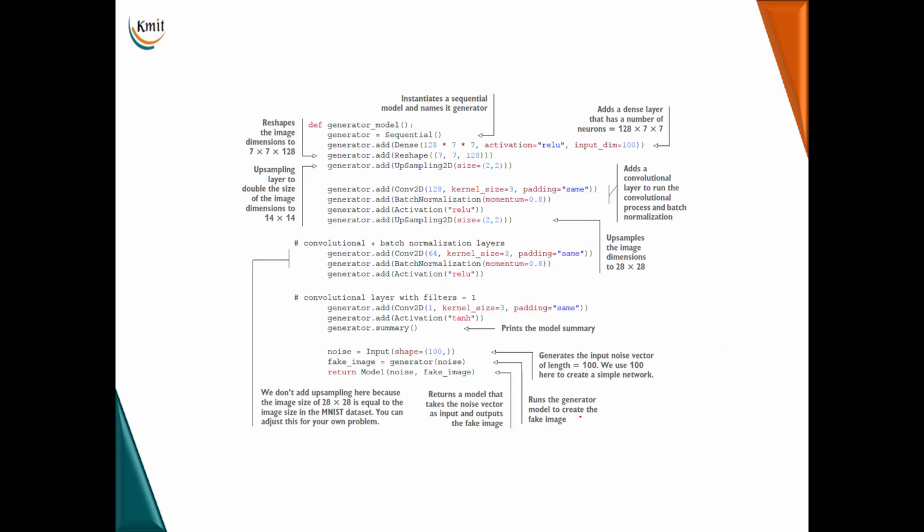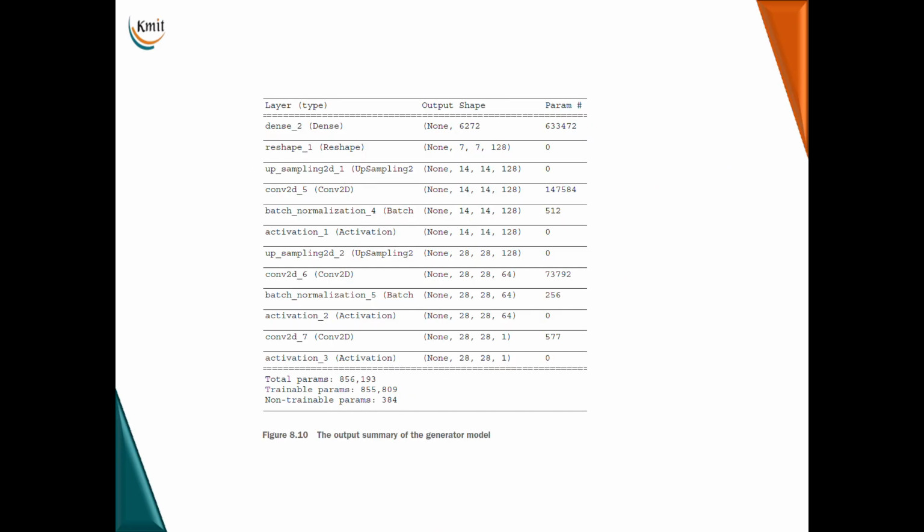This is how it is implemented in Keras. Everything is the same here. You will define a generator model and store that sequential model in an object called generator. The rest is all the same. The only thing you add here is an UpSampling2D layer to scale the image dimensions. This command will be used. And this is the model summary. What you notice here is that initially you have a one-dimensional vector. This got reshaped to 7,7,128. Upsampling with 2 by 2, hence 14,14,128 and so on. So this is the model summary of what is being generated.